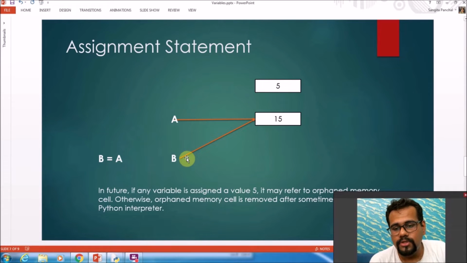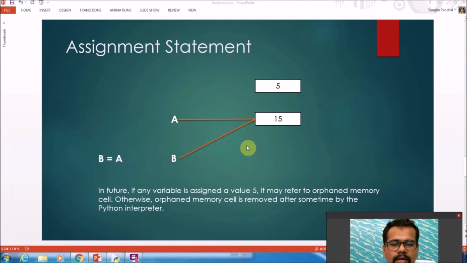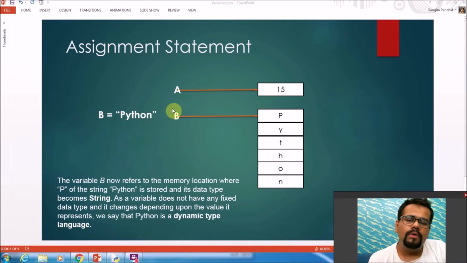Now if I write b equals a, b also points to the memory location where 15 is stored. So in future, if any variable is assigned the value 5, it may refer to this orphan memory cell. Otherwise, this orphan memory cell is removed after some time by the Python interpreter. Now what if I write b equals 'Python'? The data type of variable b has now changed from integer to string. As variables do not have a fixed data type, it changes depending upon the value stored in it. So Python dynamically changes its data type from integer to string. Now a was pointing to 15, but b has started pointing to the word Python.